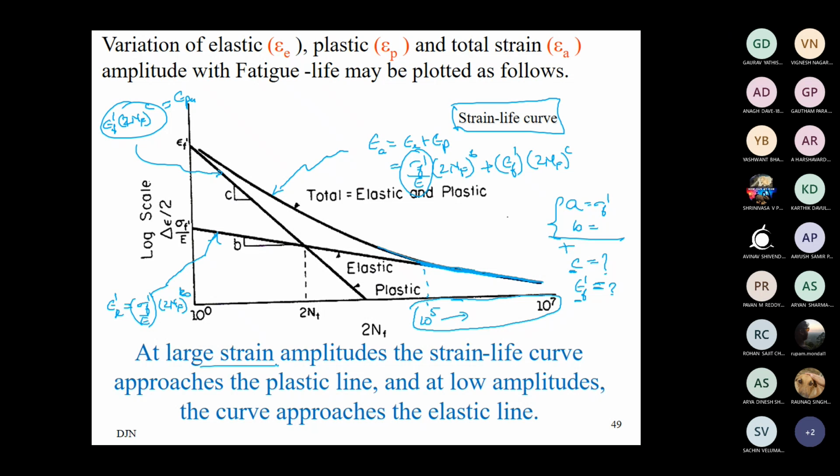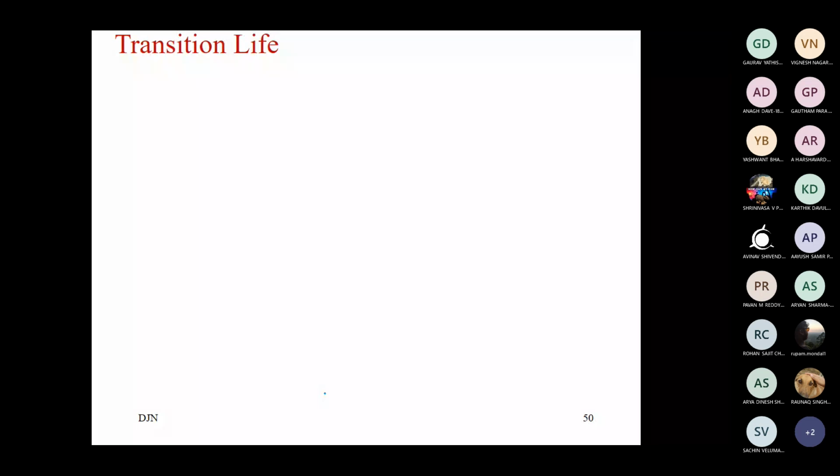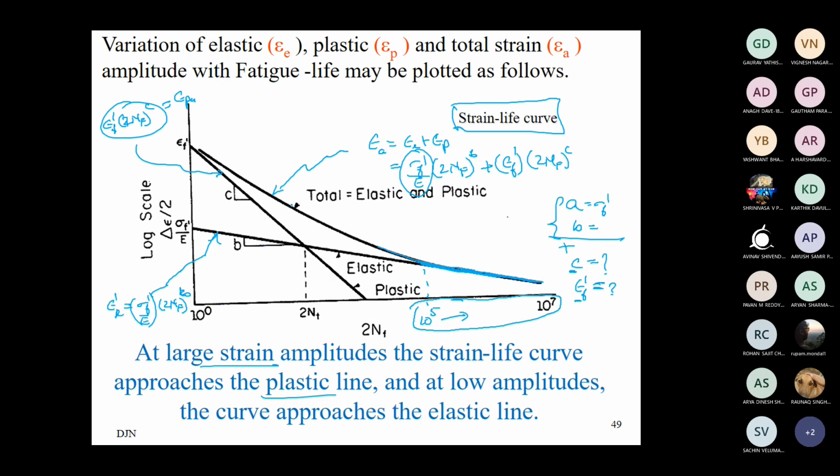So that same discussion is mentioned here. I think I have already explained all this. Okay. Now something called transition life. In our previous slide, we have seen that the total strain life equation is a jugglery between the elastic part and the plastic part.